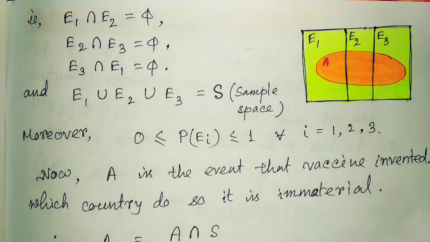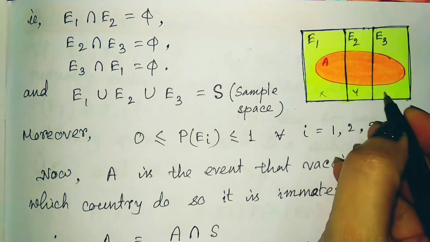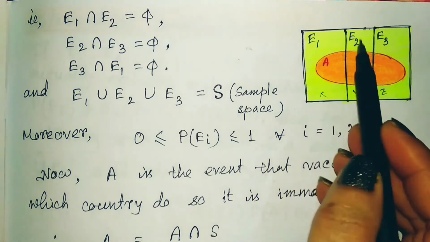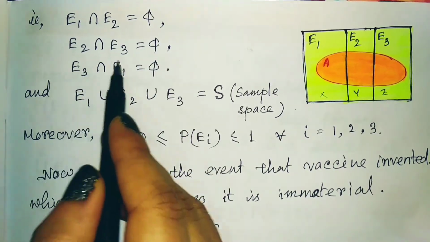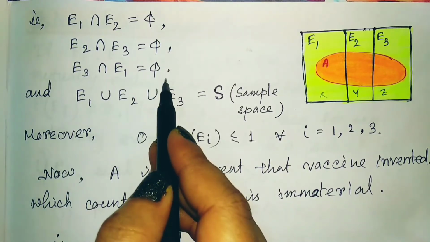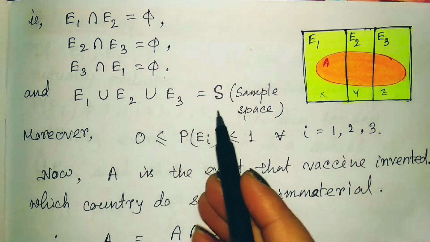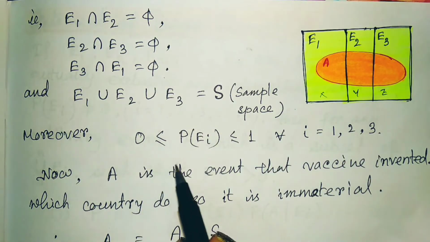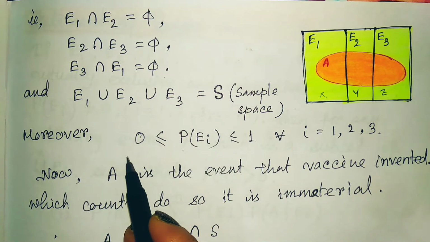So let us analyze the situation with this picture. This one shows the three countries representing X, Y and Z and their respective probabilities. They are mutually exclusive. That means E1 intersection E2 is empty, E2 intersection E3 is empty, E3 intersection E1 is empty. And they are exhaustive also, that means their union is the sample space. So that is the entire situation. Here we should remember that the probabilities of E1, E2, E3 all lie between 0 and 1.